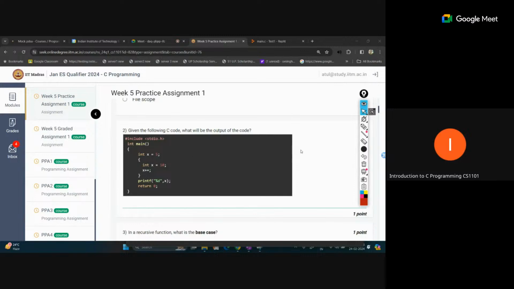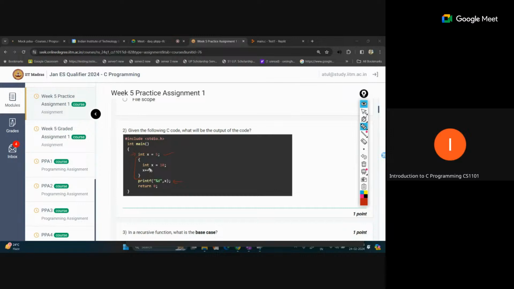Okay, next: given the following code, what will be the output of the code? So here we are looking for the output. Int x equal to 5. Okay, so we are starting with x equal to 5. And we are finally printing here. This is also based on the scope concept. The first variable is declared as int x equal to 5, and a second variable with the same name is declared inside these brackets.